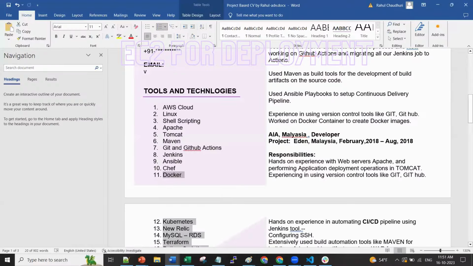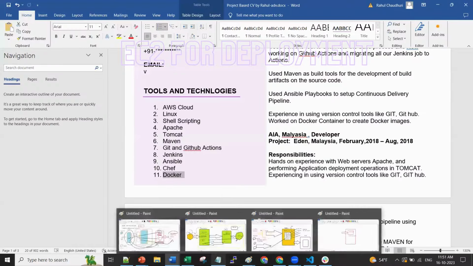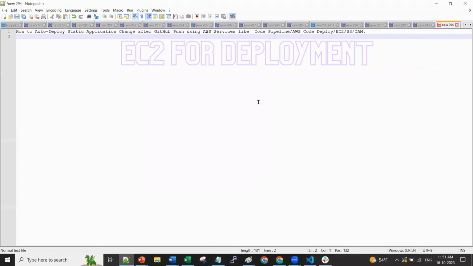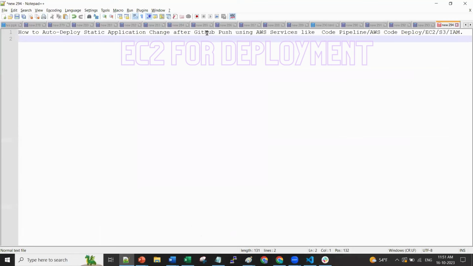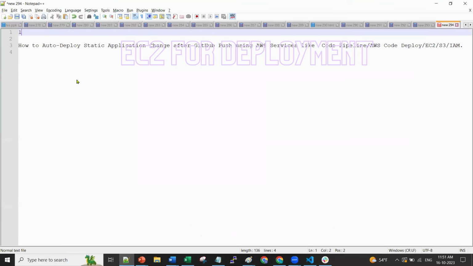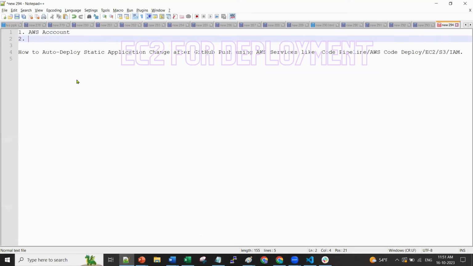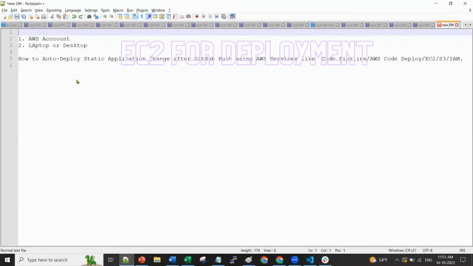Let's jump into today's agenda, which is our demo project. The demo project is this. As I told you before the class, for those who want to do it along with me, the prerequisite for today's class, as we already posted, is that you should have an AWS account. This is the prerequisite. And you should be connected to a laptop or desktop. These are the two prerequisites for today's class.